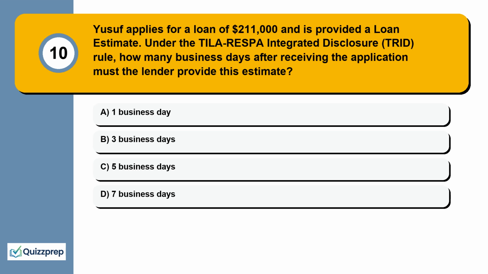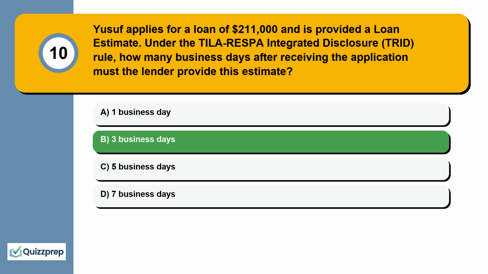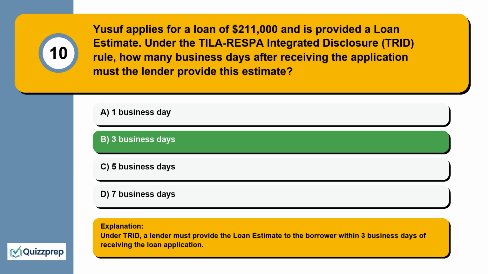Question 10. Yusuf applies for a loan of $211,000 and is provided a loan estimate. Under the TILA-RESPA Integrated Disclosure (TRID) rule, how many business days after receiving the application must the lender provide this estimate? 1 business day, 3 business days, 5 business days, 7 business days. Under TRID, a lender must provide the loan estimate to the borrower within 3 business days of receiving the loan application.